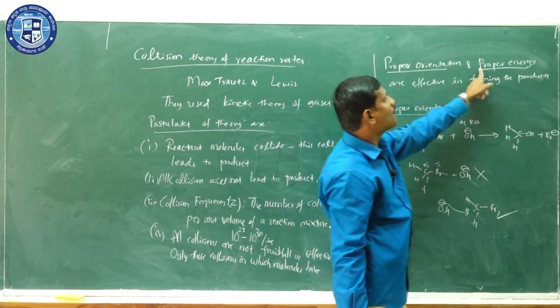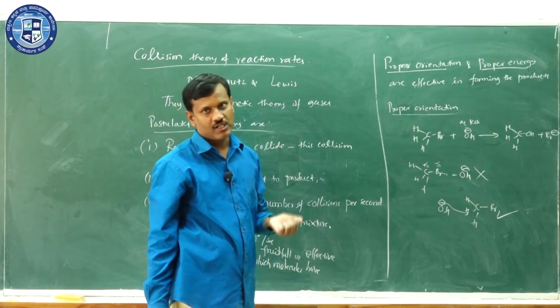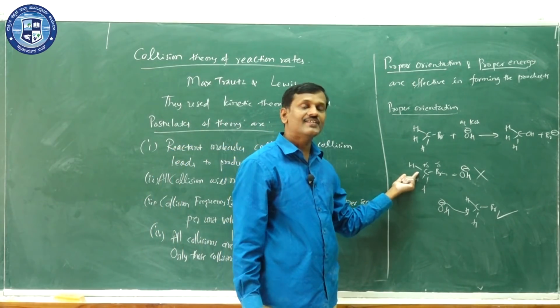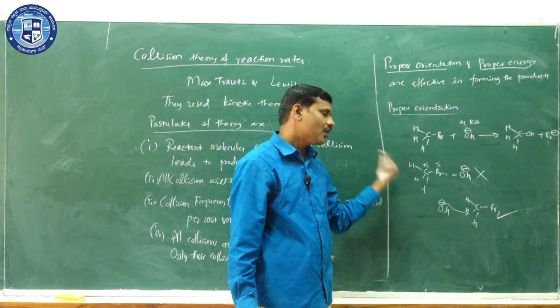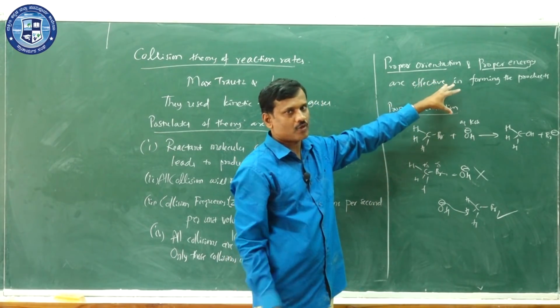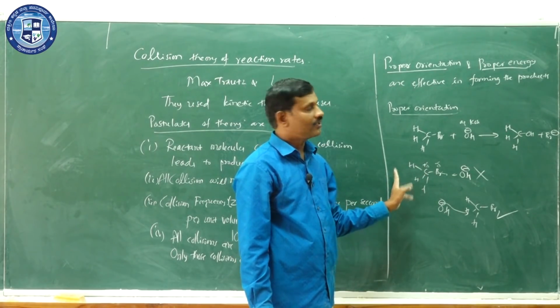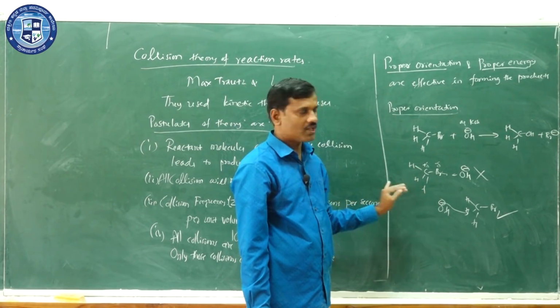And then proper energy. If the energy of the colliding molecule is less than the activation energy or threshold energy, it won't give the product. So it must have energy greater than or equal to the activation energy.